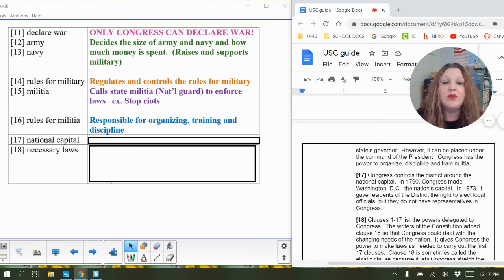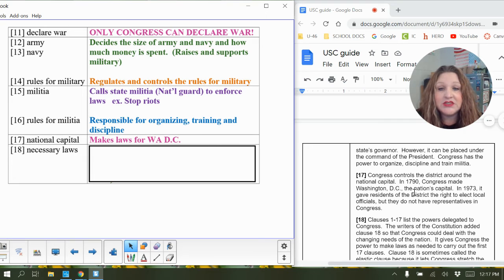And then we have national capital, 17. Congress controls the district around the national capital. In 1790, Congress made Washington, D.C. the nation's capital. In 1973, it gave residents of the district the right to elect local officials, but they do not have representatives in Congress. So the power of Congress here is to control the district around Washington, D.C., or make laws for Washington, D.C.